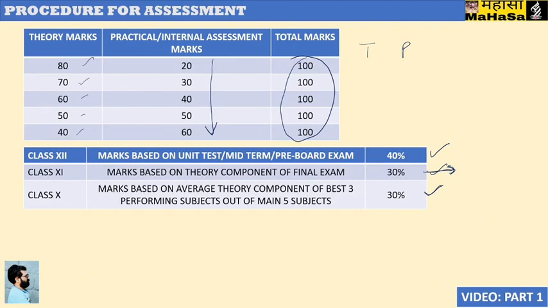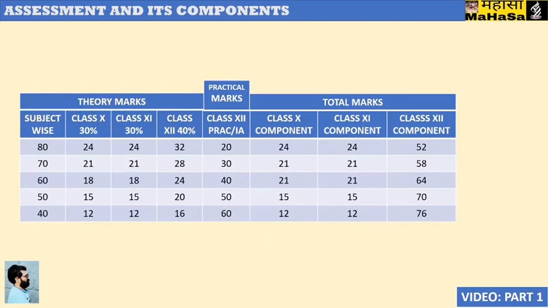But in class 10th, since there is a difference of subject in class 10th to the subjects chosen by student in class 12th, so what will be done? Best three scores shall be taken, their mean will be taken, and it will be converted into 30, and this shall be uniformly distributed for all the five main subjects of class 12th.